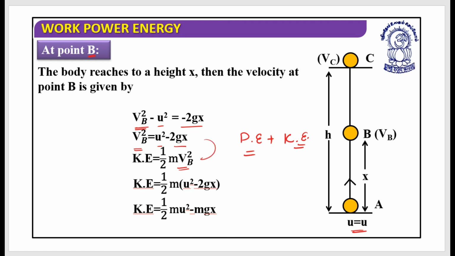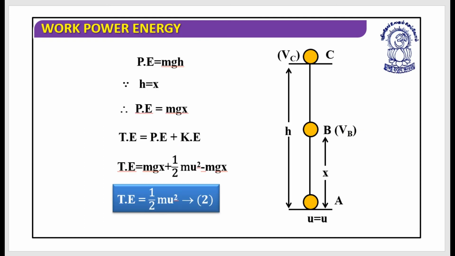Let's just replace the value of vB square. So kinetic energy is equal to half into m into u square minus 2gx, which should be written as kinetic energy at position B. That is equal to half m u square minus mgx. Is it clear? Now let's calculate the potential energy at this point.